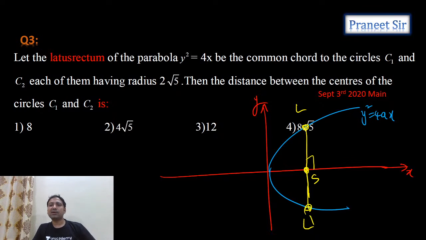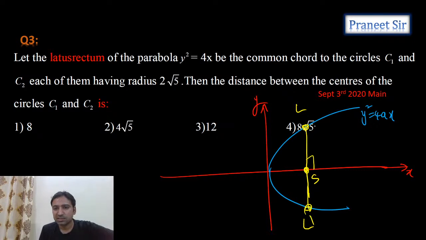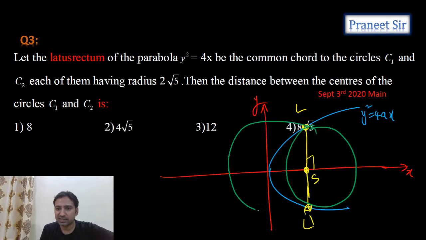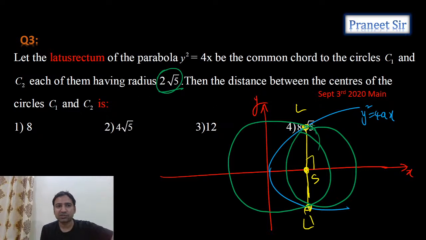Latus rectum being the common chord to the circles means the two circles are intersecting along LL dash as a common chord, guys. So you can take two circles, one circle something like this and another circle something like this, where LL dash is a common chord. The radius of both the circles is the same, 2 root 5 and 2 root 5. So we need to calculate the distance between C1 and C2.